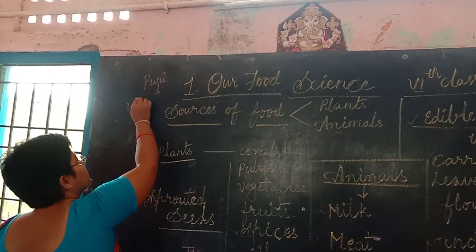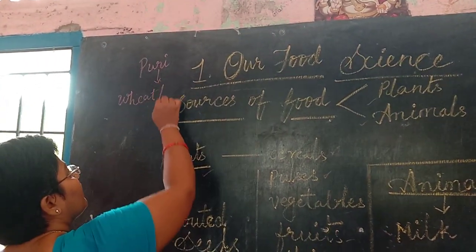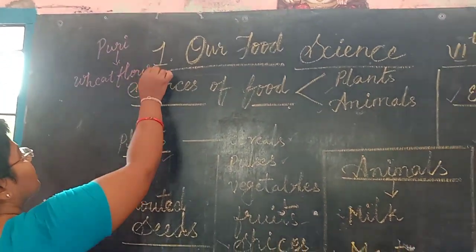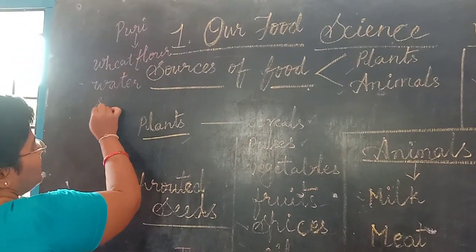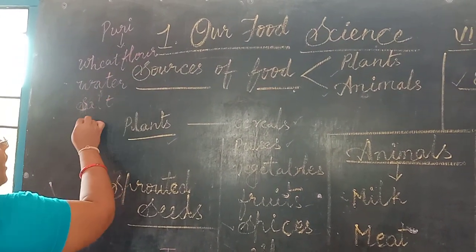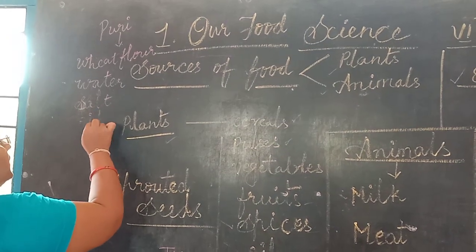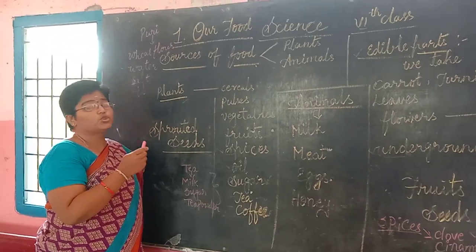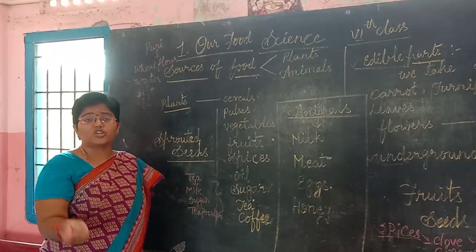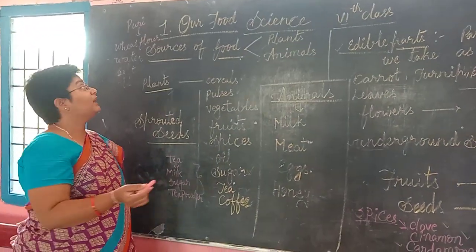So she uses wheat flour, water, salt, oil. Along with this, she prepares a different variety of food item, which is nothing but puri.